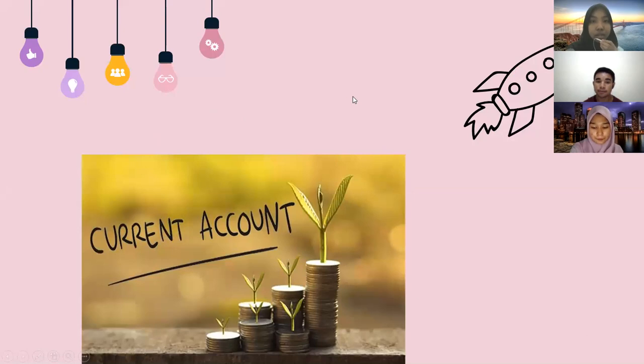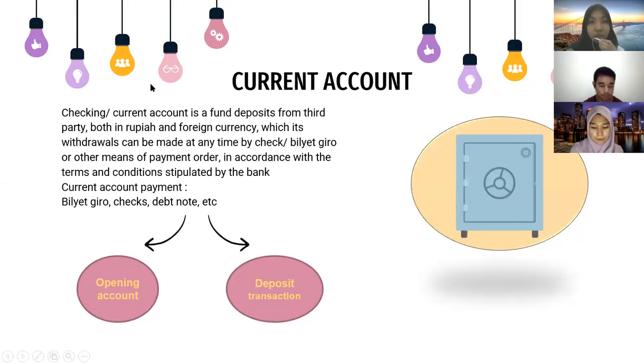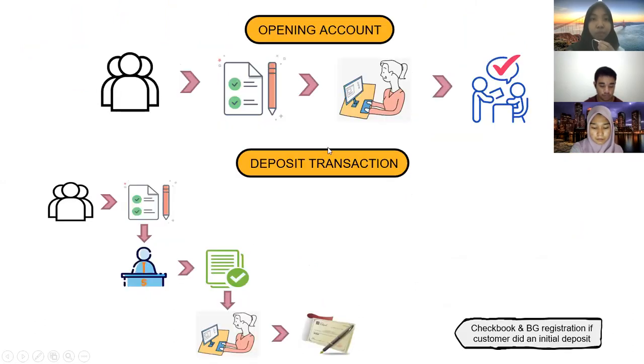The next one is current account. Checking or current account is a fund deposit from the third party, both in rupiah and foreign currency, which its withdrawal can be made at any time by check or billet giro or other means of payment order, in accordance with the terms and conditions stipulated by the bank. There are some current account payments like billet giro, check, debit note, and etc. And I will tell you how to open a current account and how to deposit the money to the current account.